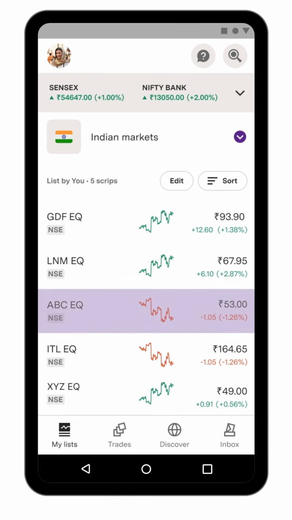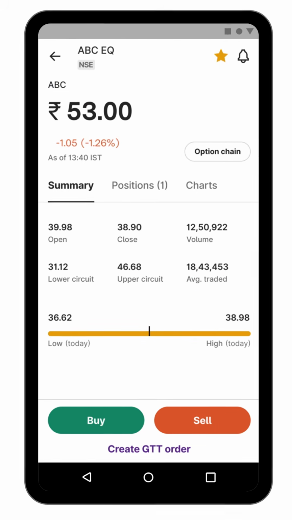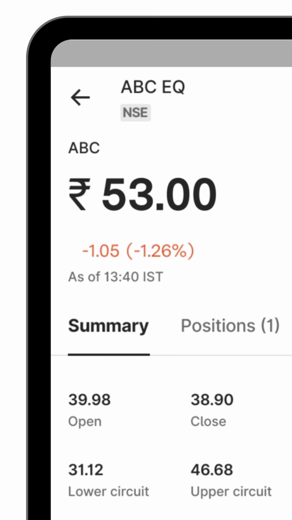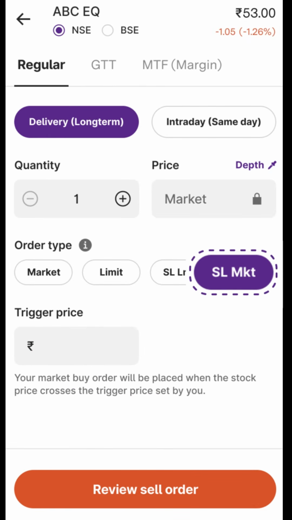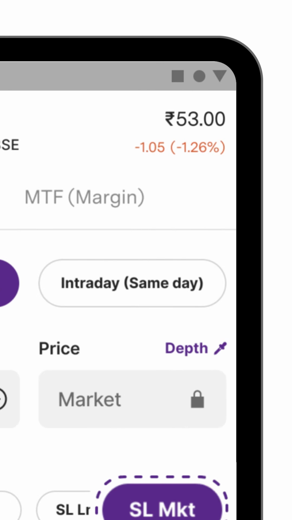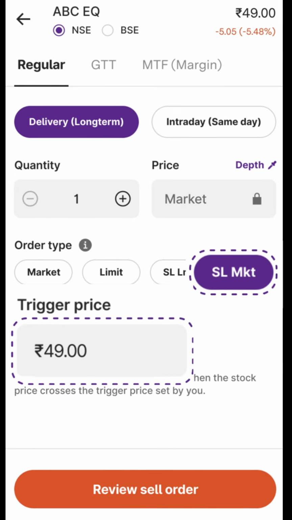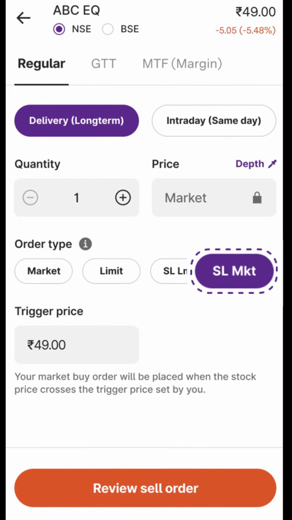Well, let's consider you purchased ABC stocks at Rs 53 assuming it would go up, but due to the market fluctuation, the current market price is falling and you don't wish to take the risk below a certain price. Therefore, you place a stop loss order. Let's say you put a stop loss order with a trigger price of Rs 49 for ABC stocks. This means that when the stock price of ABC reaches Rs 49, your stop loss market order gets activated and your ABC stocks will sell at whatever price is prevailing in the market.